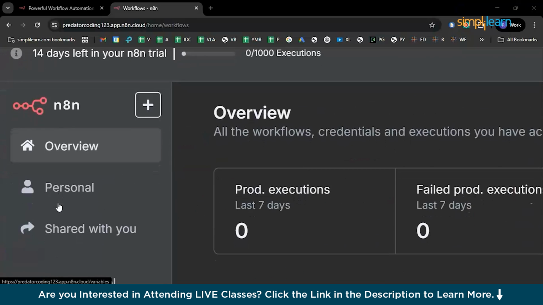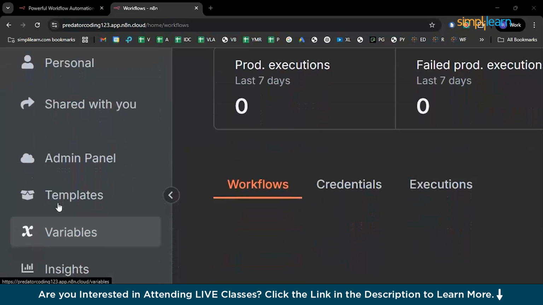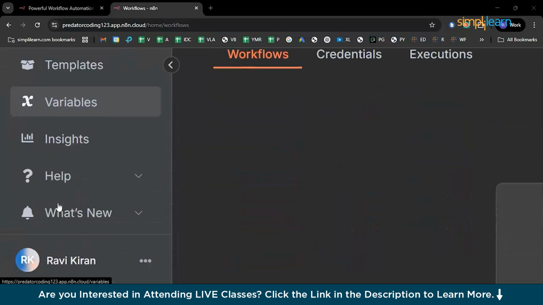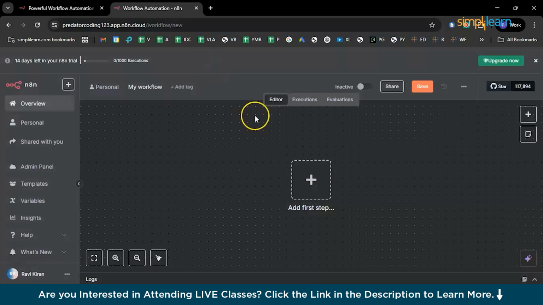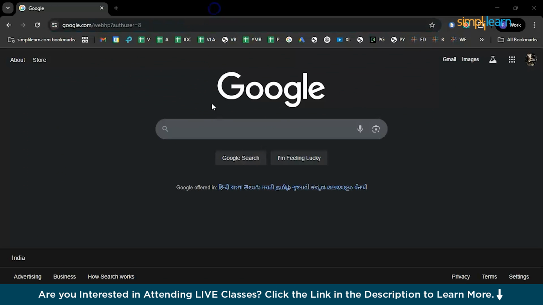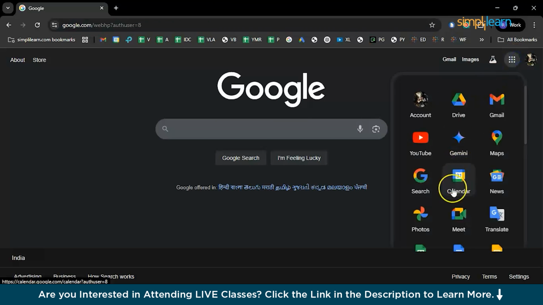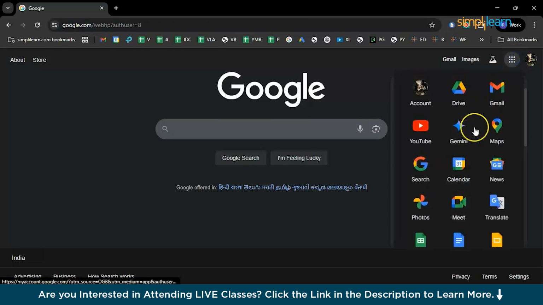Now here you can see all the things: overview, personal, share, templates, admin, insights, everything. So those are the details. So what you can do is just simply click on create a new project or create from start, and there is your kind of breadboard structure, which is your workflow platform. Now, based on our requirement, we'll be needing a few things.